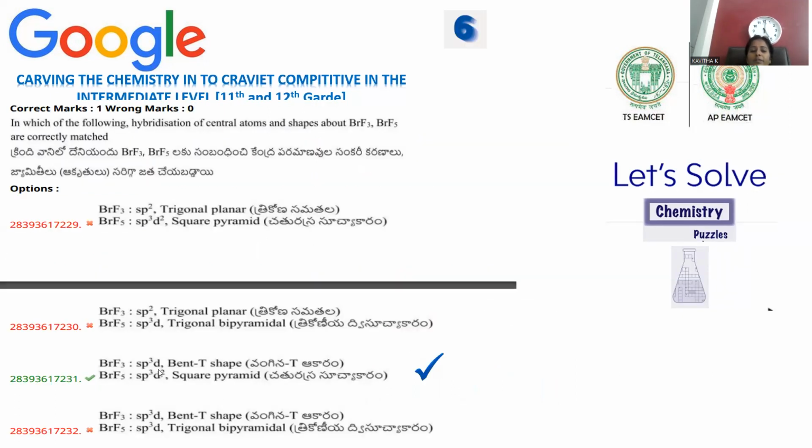Bromine trifluoride is sp3d, but a T shape will be there because of two lone pairs of electrons lying on this bromine. Bromine pentafluoride has sp3d2 hybridization, but one lone pair of electrons is there, so it will be square pyramidal. This is the way question number 6 can be answered.